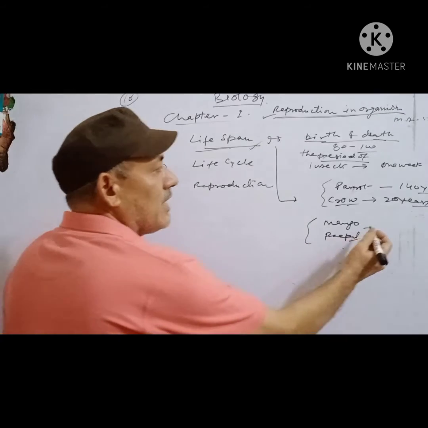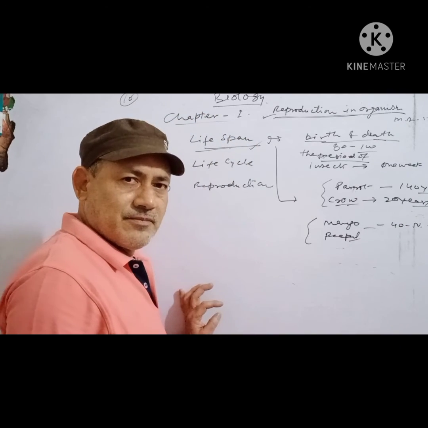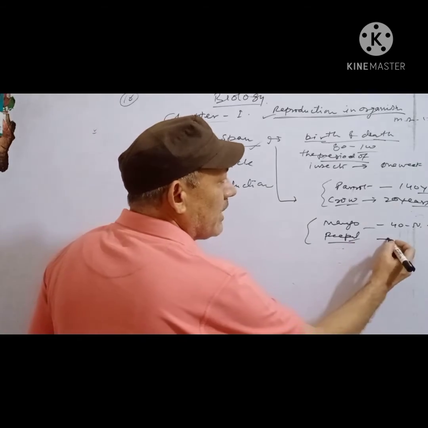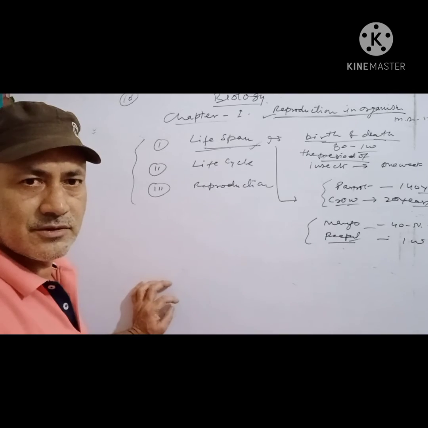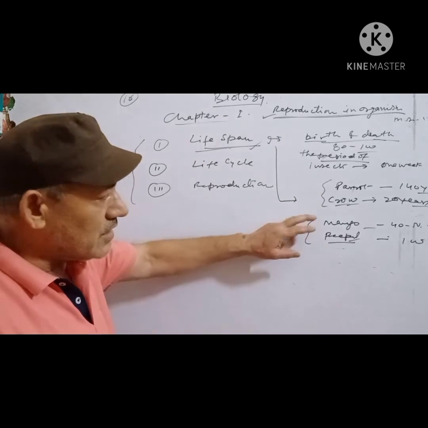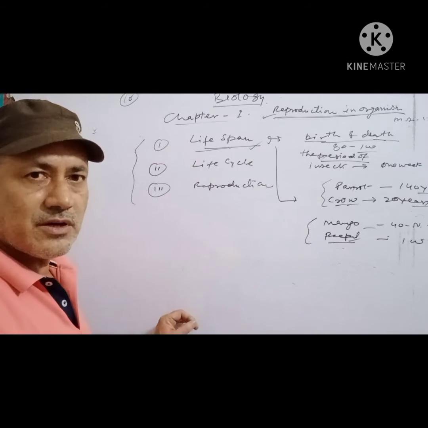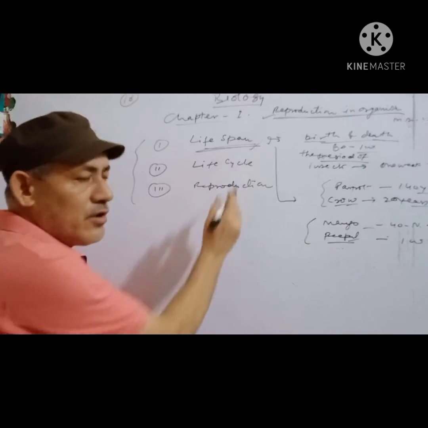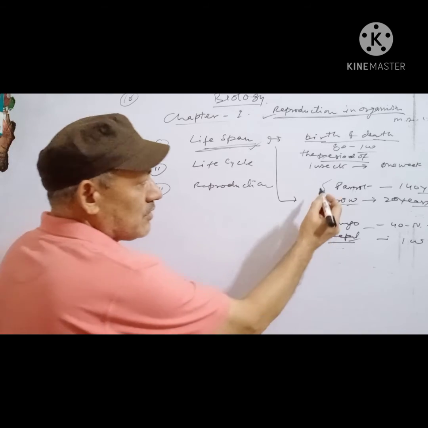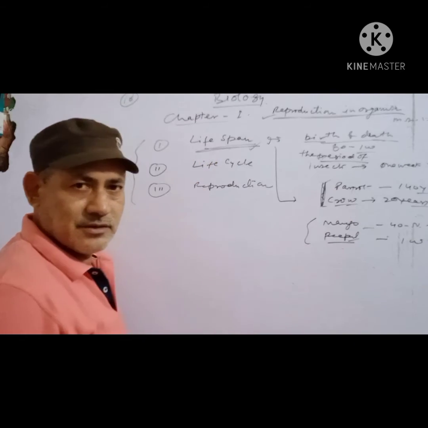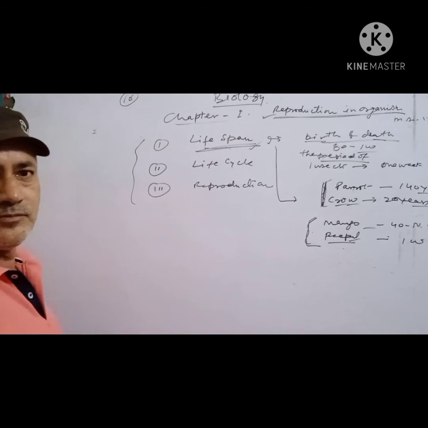A mango tree can live 40 to 50 or 60 years maximum, while a peepal tree can live more than 100 years or 150 years, whereas their size and structure is more or less similar. So the lifespan does not depend on the size and the structure. We can clearly understand from crow and parrot, and mango and peepal.